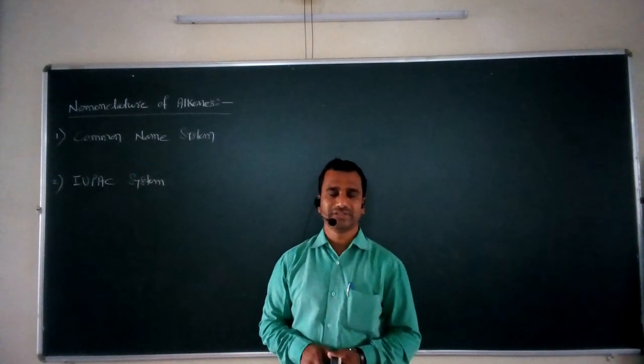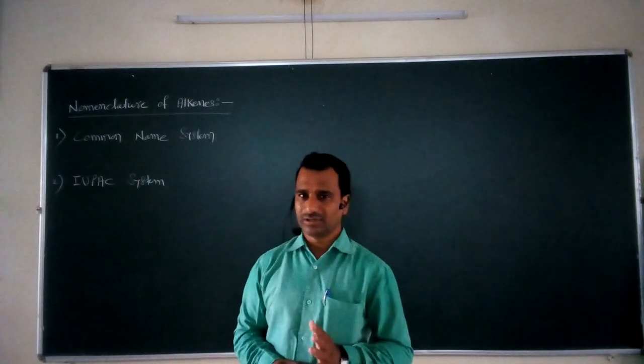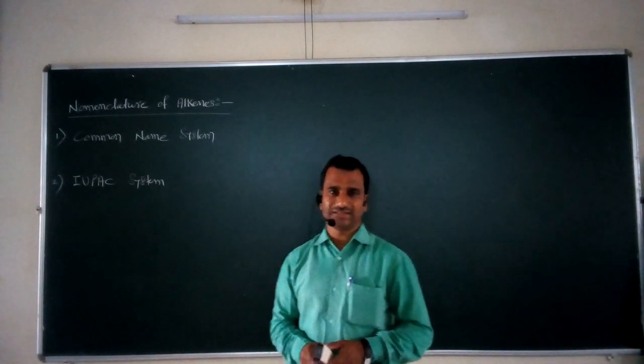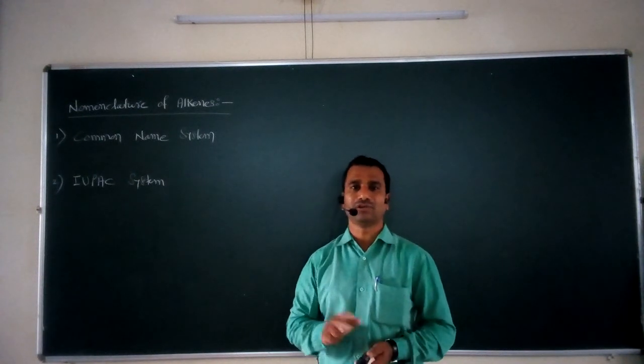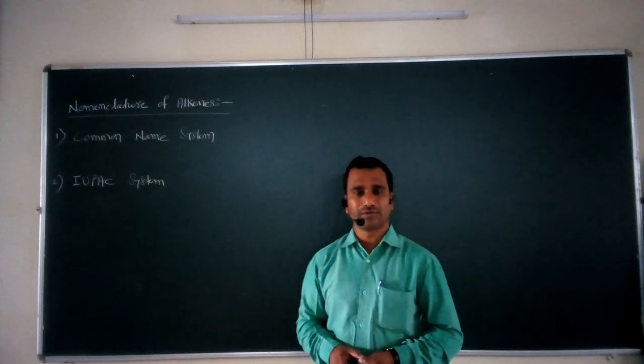So it is a very important point from this chapter, as well as for all organic molecules. So the name of the point is the nomenclature of alkenes.